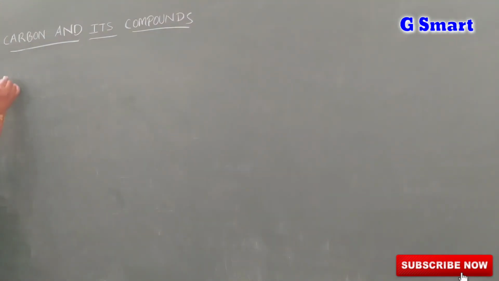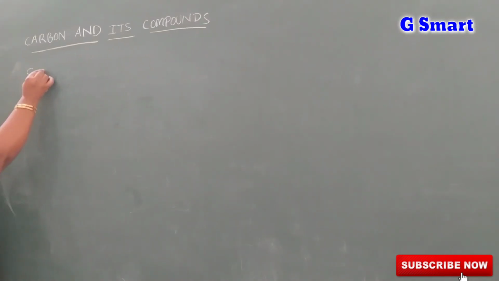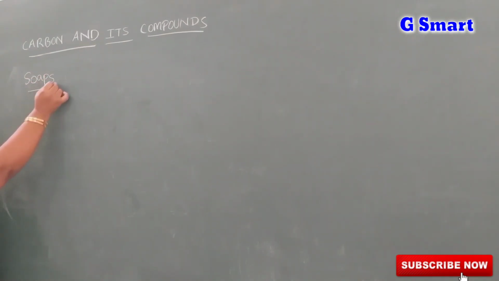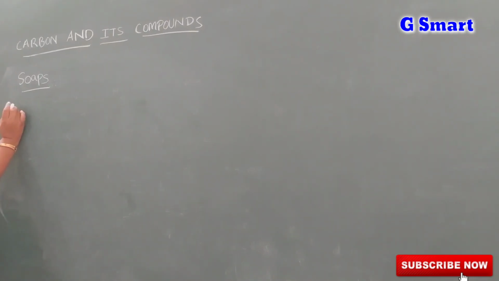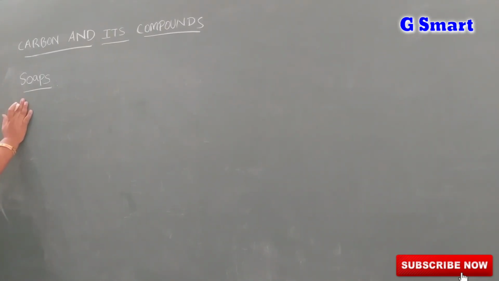Okay. Next we are going to learn about soaps. We use soaps daily to clean our body and to wash our clothes. How are soaps formed? Now we are learning. We know soap is a salt of sodium or potassium.